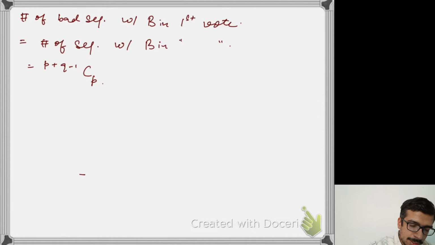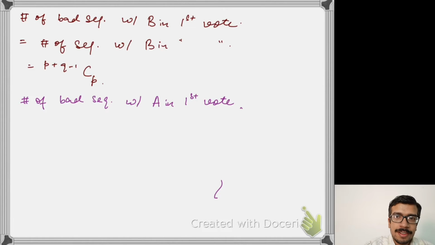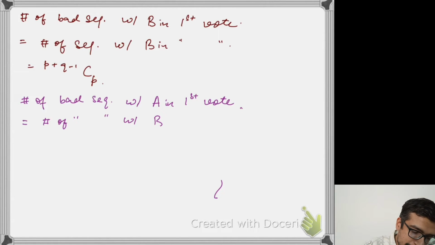Now coming to the tricky part. What is the number of bad sequences with A in the first vote? This is the tricky part, and the answer is that this equals the number of bad sequences with B in the first vote.